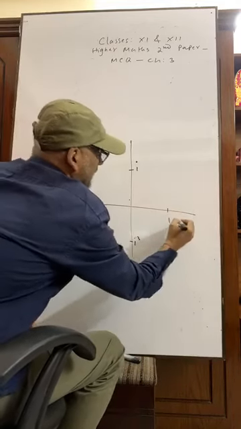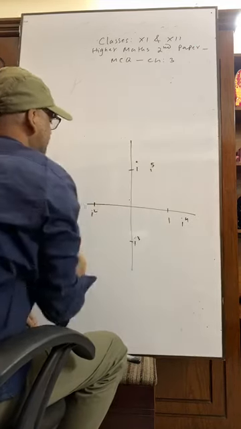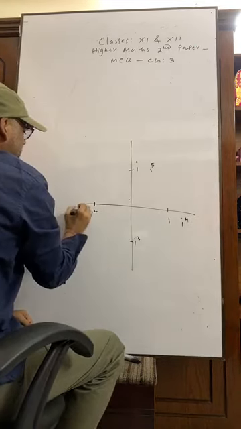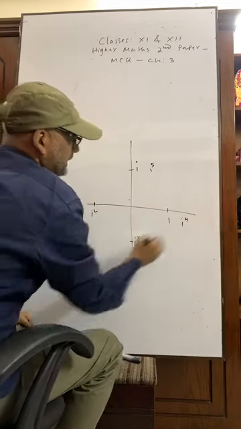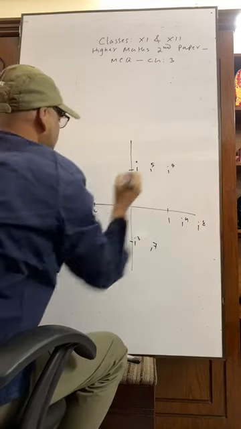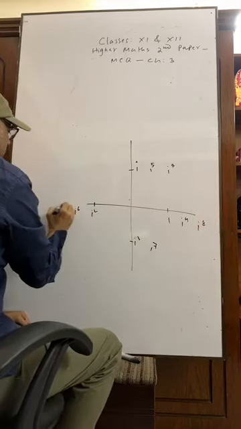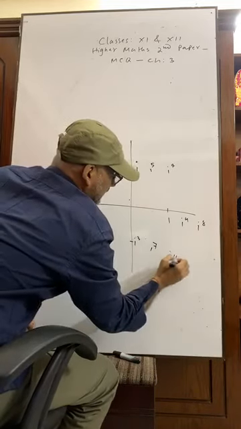then i to the power 4, i to the power 5, i6, i7, i8, i9, i to the power 10, i to the power 11, in this way.